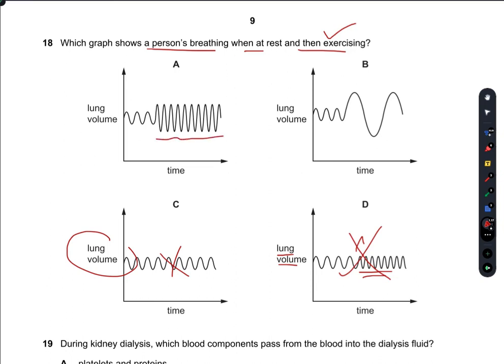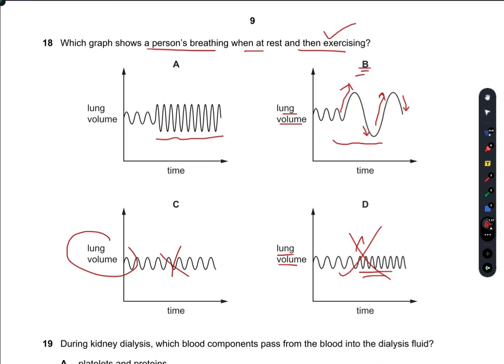Among A and B, we can see that in B, the lung volume expands and then it decreases much further, and then it again starts to expand, then decreases much lower than this. What does this mean? That the lung volume is greater when the person inhales and is lower when the person exhales.